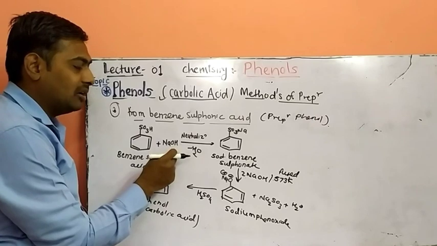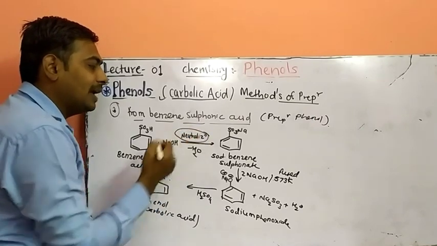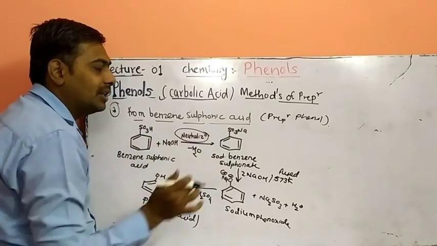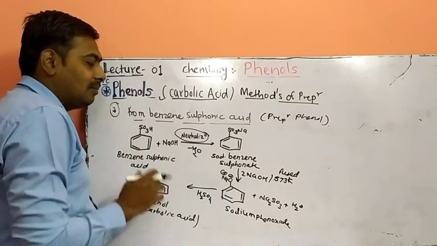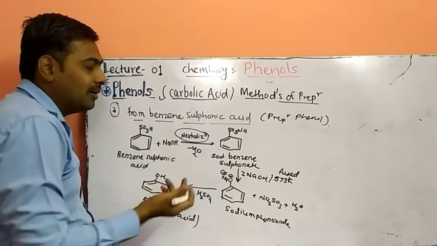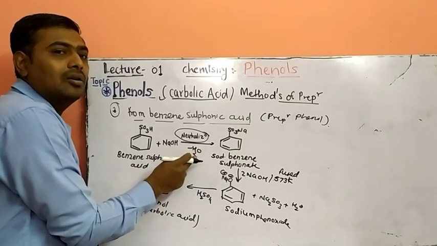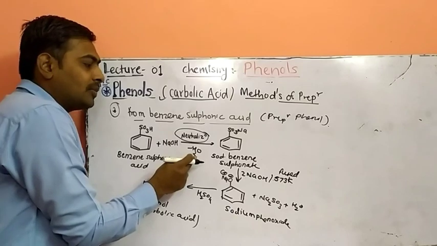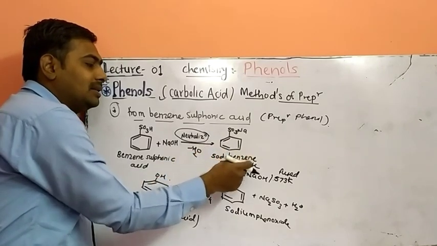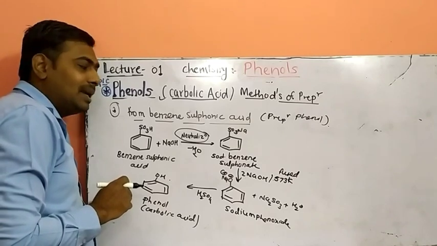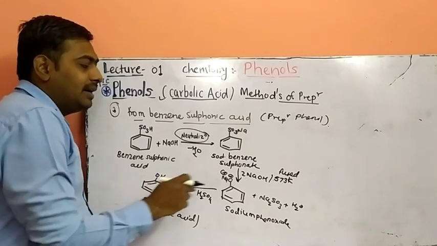So when an acid is reacted with a base, what is the name of the reaction? The name of the reaction is neutralization reaction. So it will form a salt in this intermediate step: acid plus base gives salt plus water. So water is a byproduct in this reaction. So it forms sodium benzene sulfonate in the intermediate step.